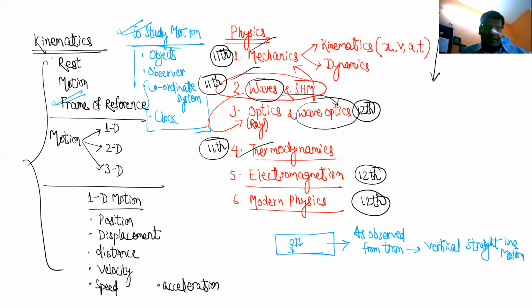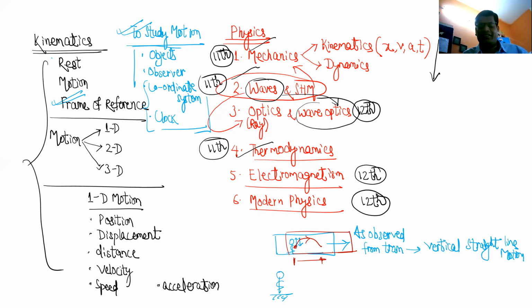Okay, now let's say there is a person standing on ground. Now how will he feel about the motion of the ball? He feels the motion of ball is not straight line. He feels that the ball is traveling like this, because when you are throwing the ball you are here. When the ball is coming to your hand, you are not here, you have moved here. The train has moved,